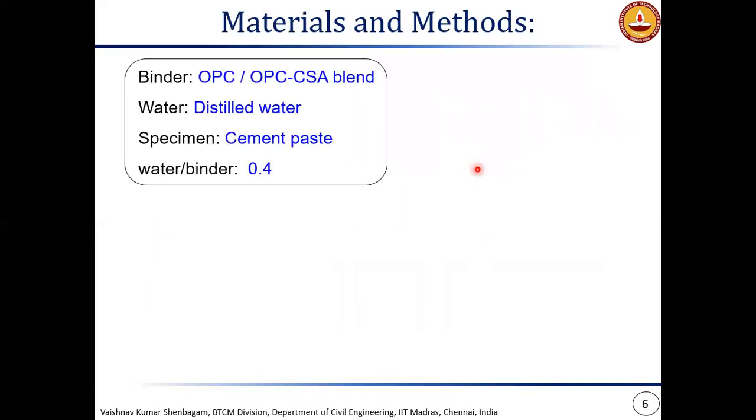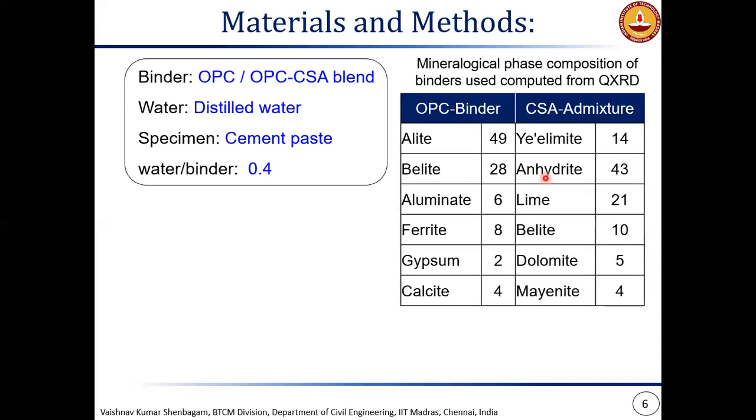So for this study, I've used both OPC as well as a CSA admixture, which is used to blend with the Portland cement system. And only cement paste specimens have been used in the study. The phase composition of the CSA admixture is shown in the table here. It had about 14% ye'elimite, 43% anhydrite, and 21% lime available in the system.